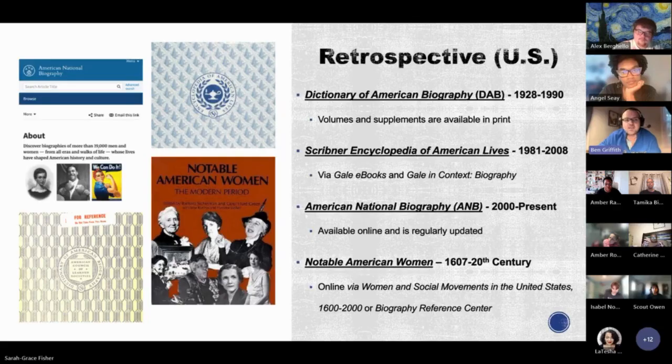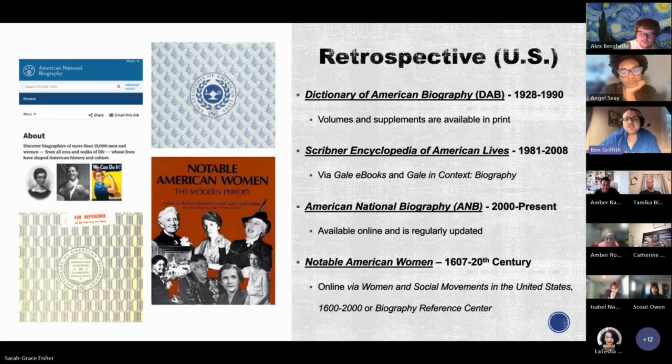Lives, SEAL. This provides more recent coverage than the DAB. It offers 2,300 scholarly narrative entries focused on deceased Americans who made notable contributions to society, passing between 1981 and 2008. Each entry includes a detailed life history, professional highlights, personal background, and bibliographic references for more reading. It's available in print and online through Gale eBooks and Gale in Context Biography. But note that unlike the DAB, SEAL was explicitly designed to broaden representation.